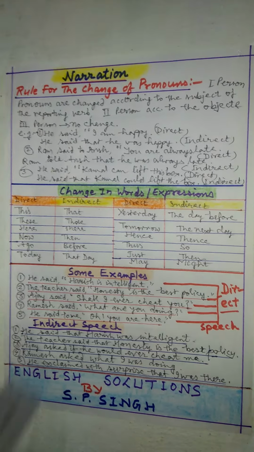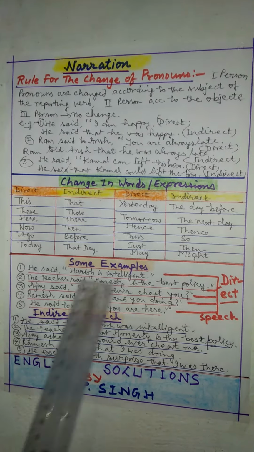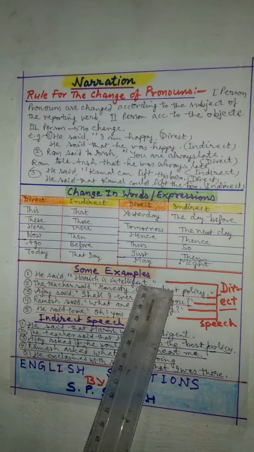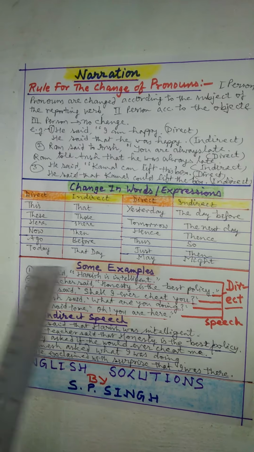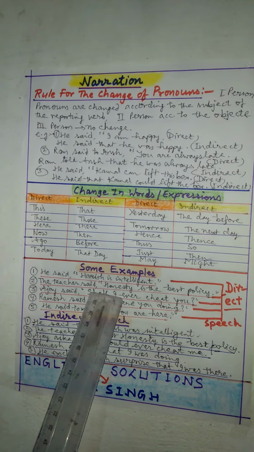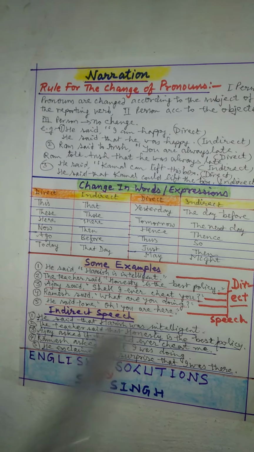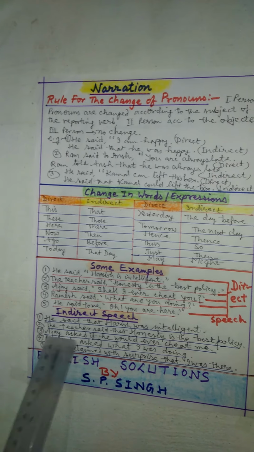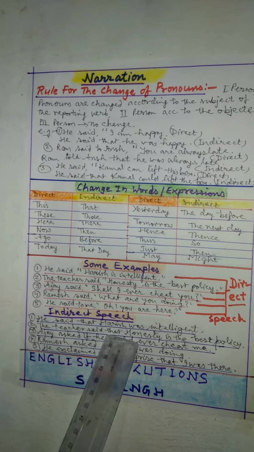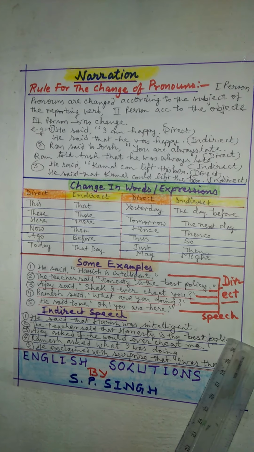Some more examples are here. He said, "Harish is intelligent." This is direct speech. The indirect will be, he said that Harish was intelligent. Second, the teacher said, "Honesty is the best policy." This is a common proverbial saying, so the tense will not change. Indirect will be, the teacher said that honesty is the best policy.